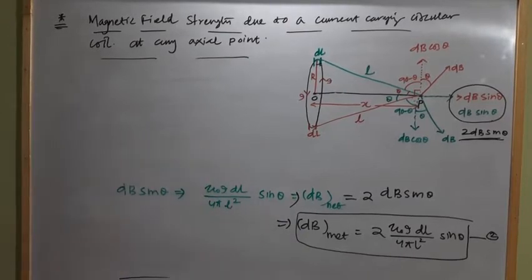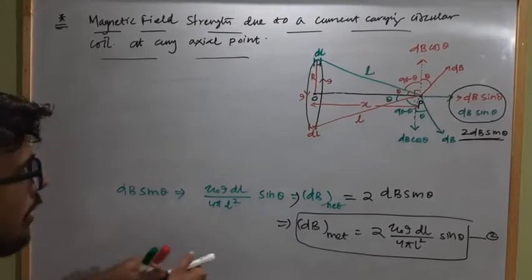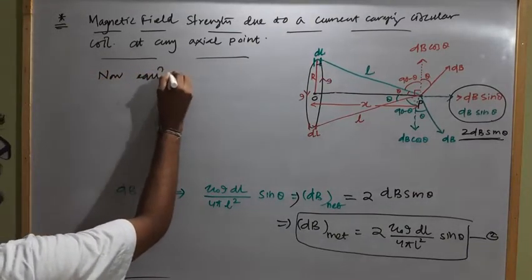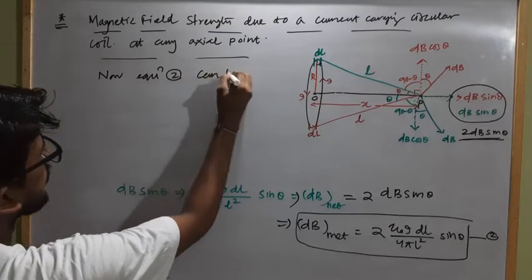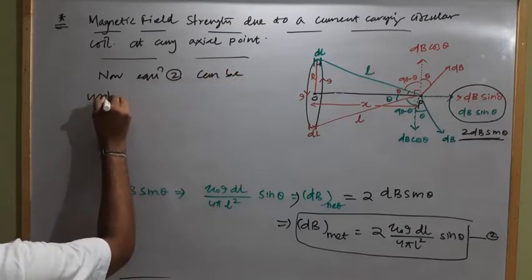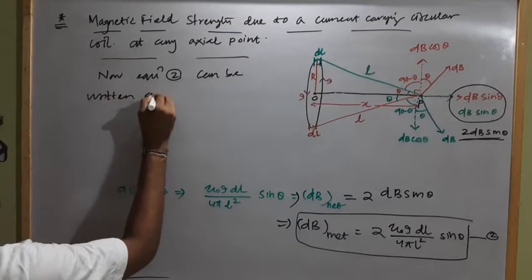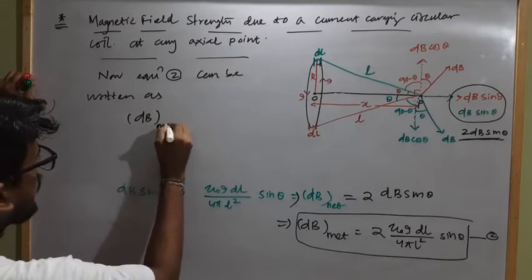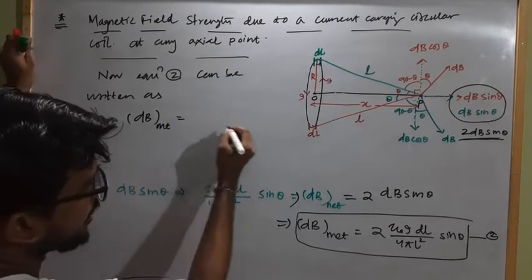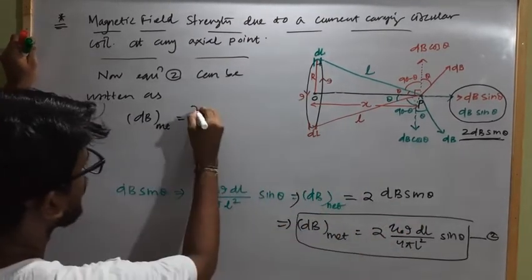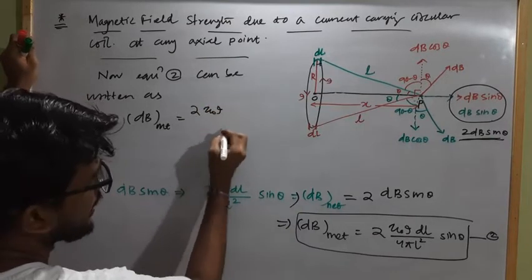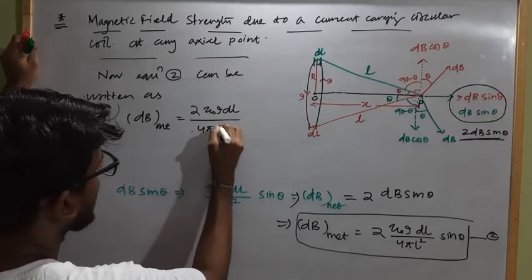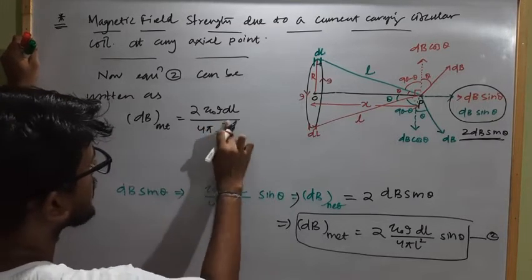So here we can calculate the net magnetic field strength. Now equation 2 can be written as dB net due to two diametrically opposite current carrying elements will be 2 mu naught I dl divided by 4 pi L square.